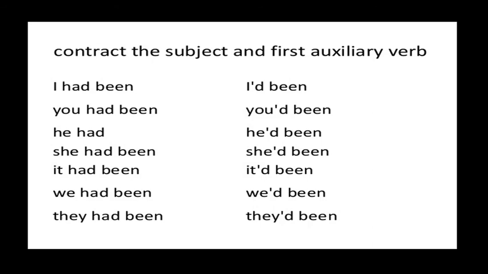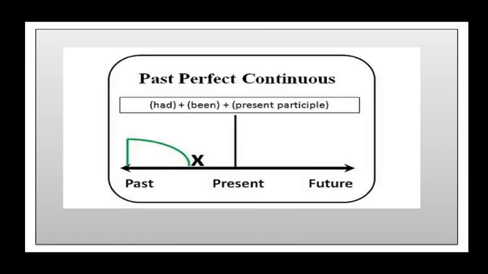I had been is a short form; there is a full form and a short form of the perfect continuous. Again, please see this form of the past perfect continuous: subject plus had plus been plus verb in ing. Past perfect continuous: the action began in the past and continued in the past.